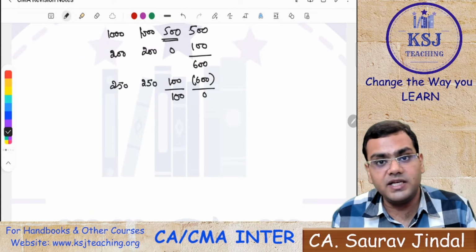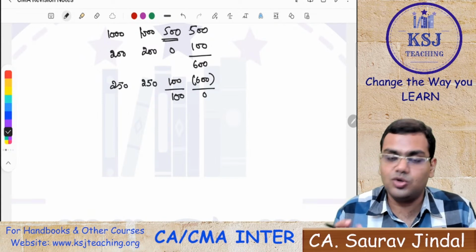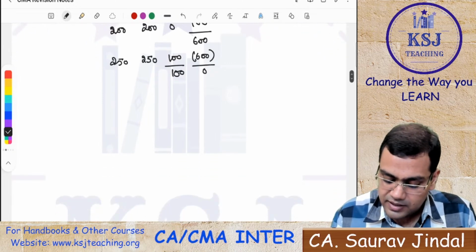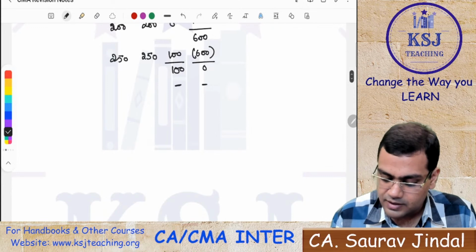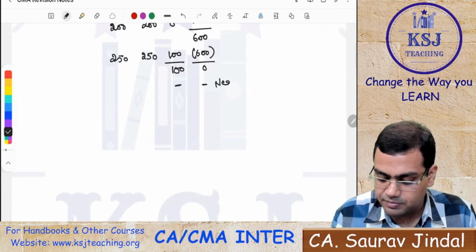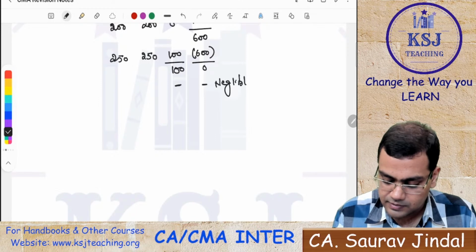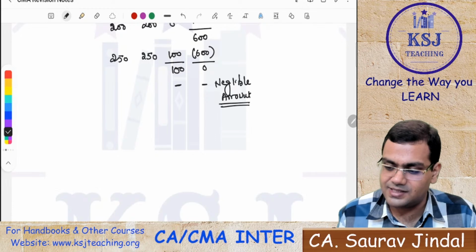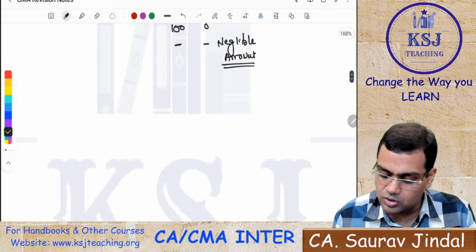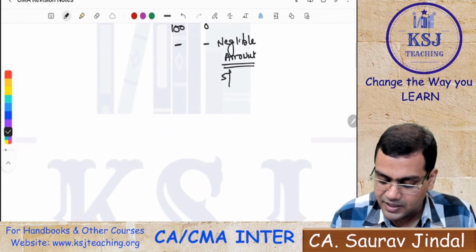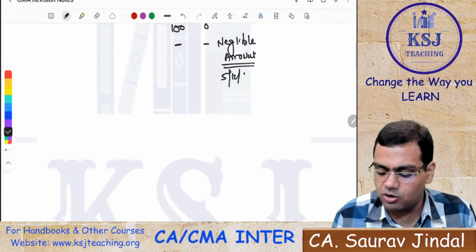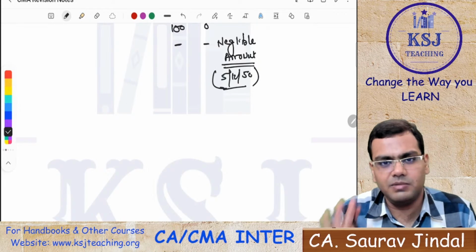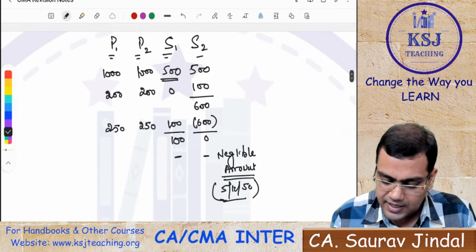Now you will keep on distributing like this until you get a very small figure, which we call a negligible amount, right? Now what is this negligible amount, sir? Is there any standard given for a negligible amount? No, sir. It can be 5 rupees, it can be 10 rupees, up to around 50 rupees, not more than that. So you keep on repeating.